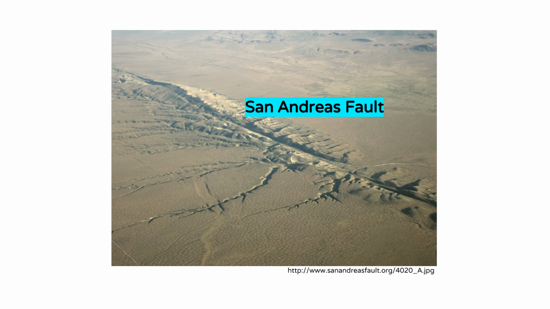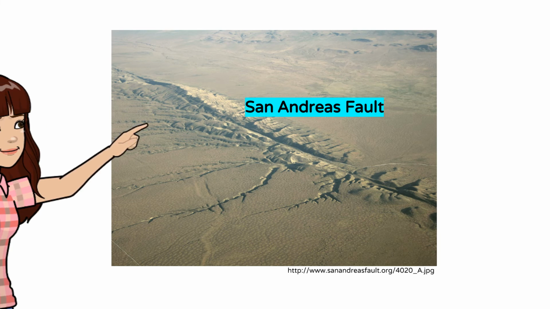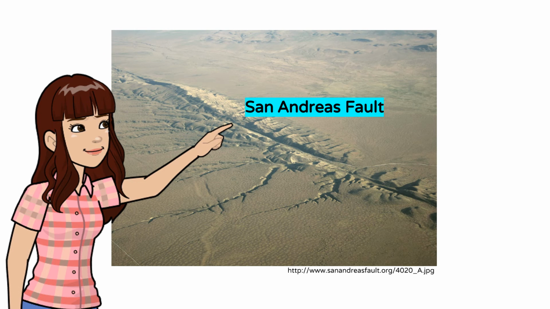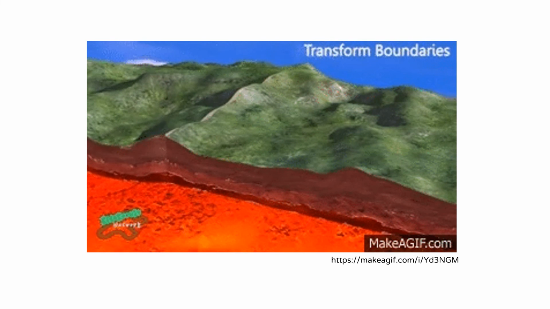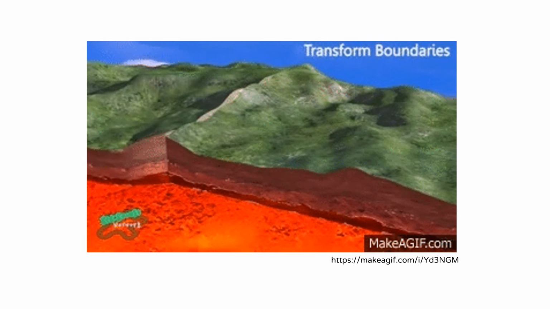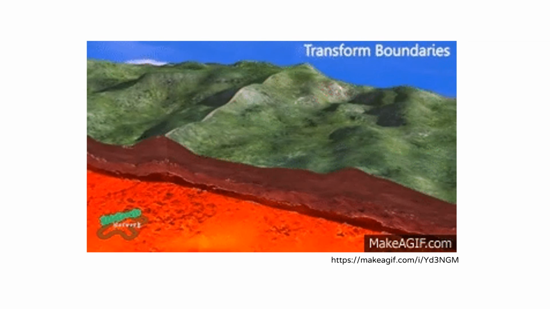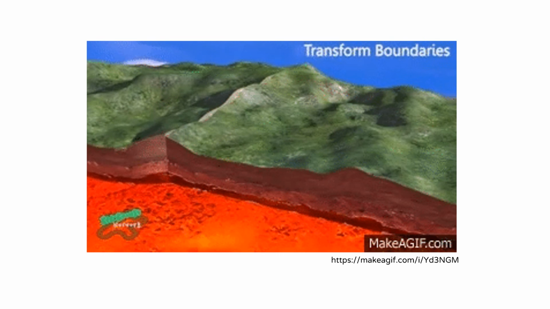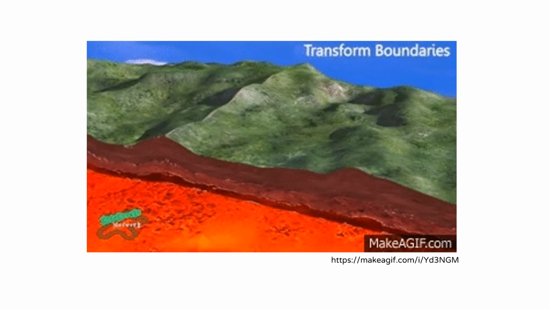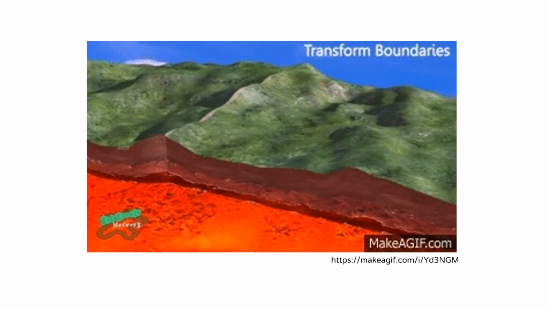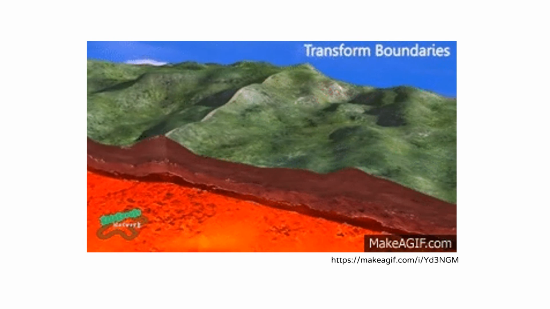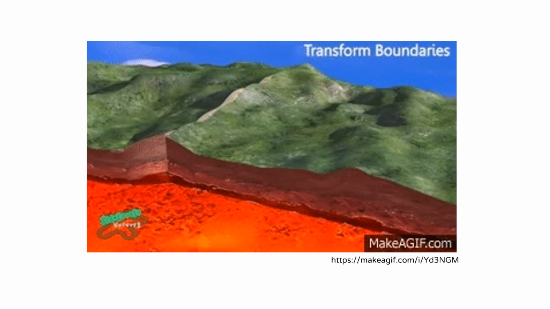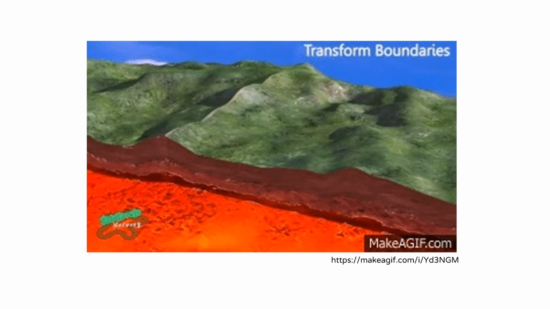The best example of transform fault boundary is the San Andreas Fault, which is bounded by the North American Plate and the Pacific Plate. Although most transform faults are located within the ocean basins, there are a few that cut through the continental crust. An example of this is the San Andreas Fault. The immediate concerns about transform fault boundaries are earthquake activities triggered by movements along the fault system.